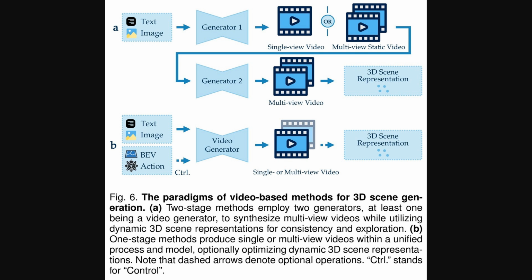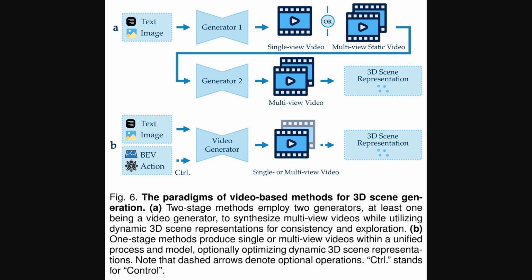Here, an initial input like text or an image first goes to a generator that might produce a single-view video or perhaps multiple static views. This output then feeds into a second generator, which creates a multi-view video. That's video from several different angles, and this multi-view video is finally used to construct the 3D scene representation.